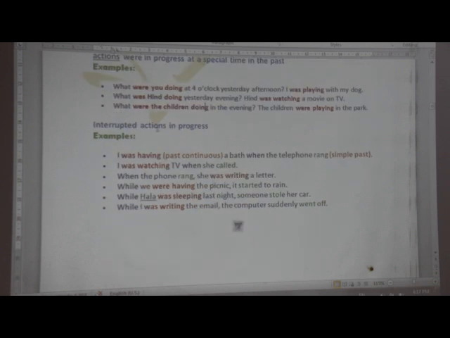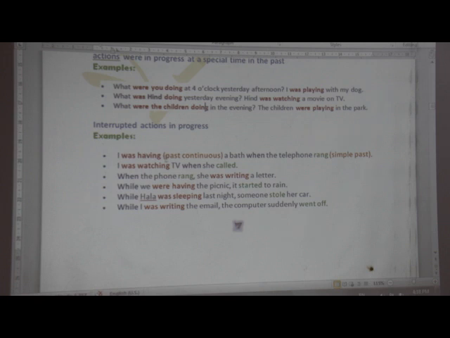Now, very important use of the past continuous, interrupted actions in progress. And here we are using the past progressive and the past simple in one sentence. So the past continuous was in progress when the past simple happened. So we are talking about two actions. One happened before the other. Here the past continuous was happening when the past simple happened.